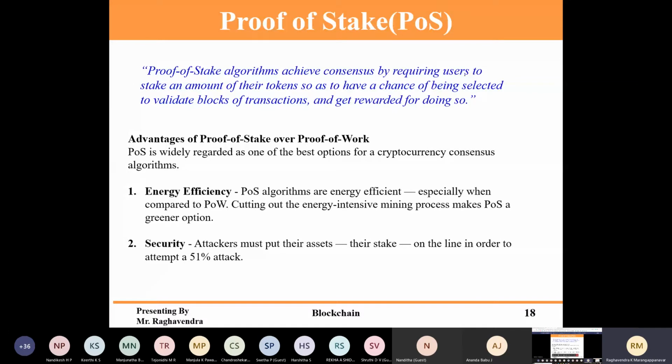A stake is nothing but some Bitcoin, represented by this dollar sign. He has to keep this Bitcoin as a deposit.